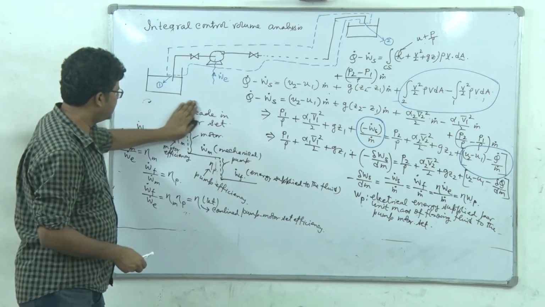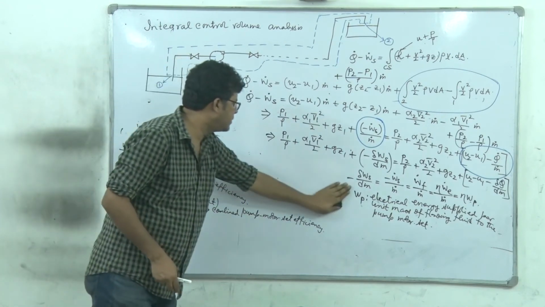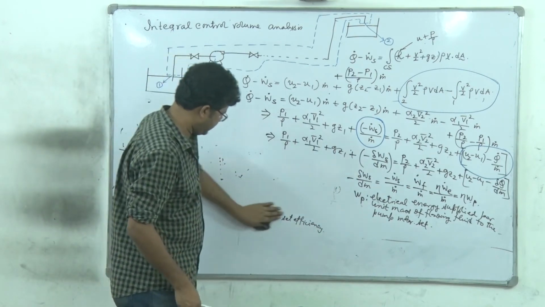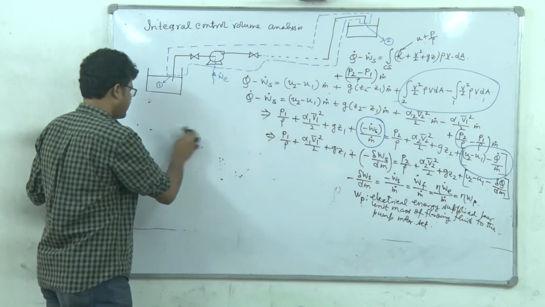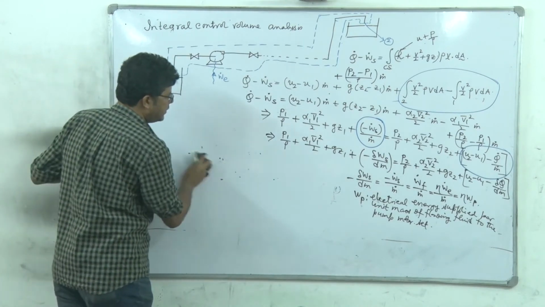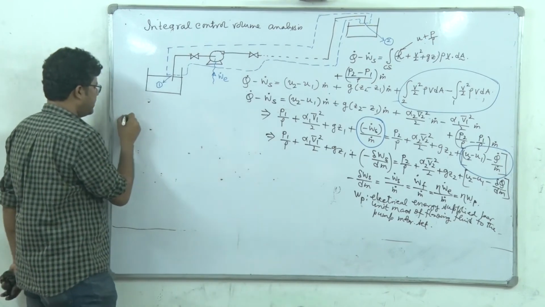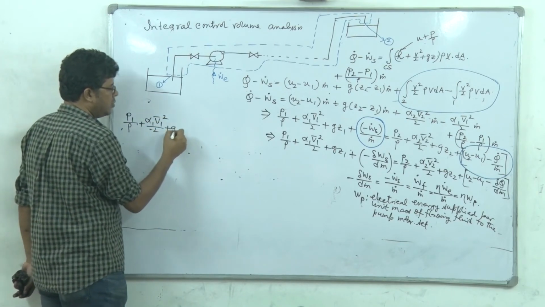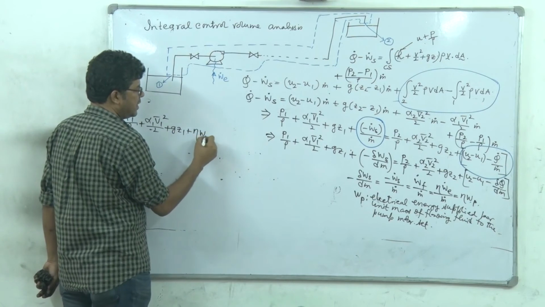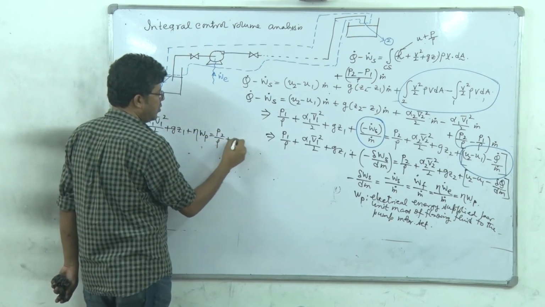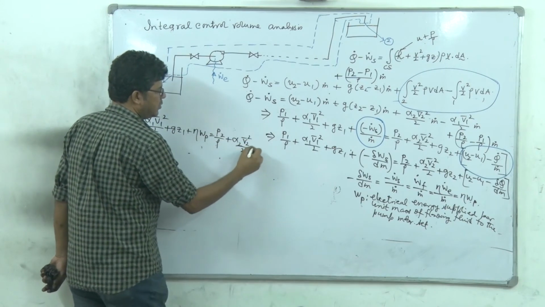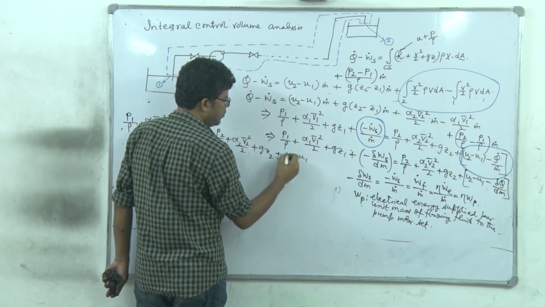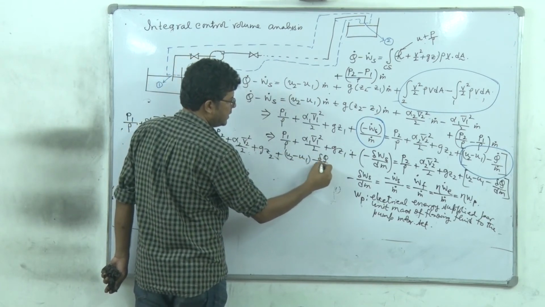So the equation here changes. This first term changes to P1 by rho plus alpha 1 V1 bar square by 2 plus gZ1, plus eta Wp, equals P2 by rho plus alpha 2 V2 bar square by 2 plus gZ2, plus U2 minus U1 minus delta Q by dm.